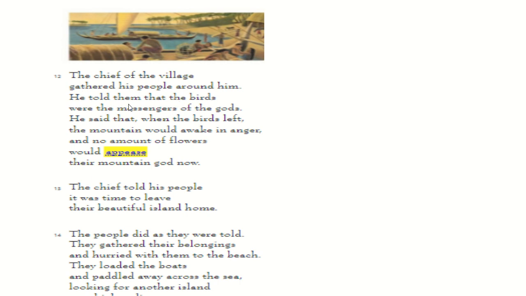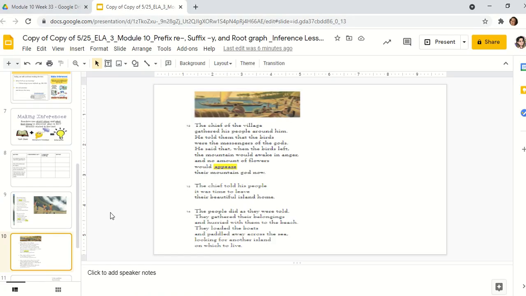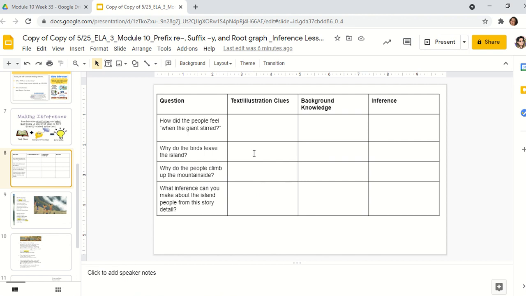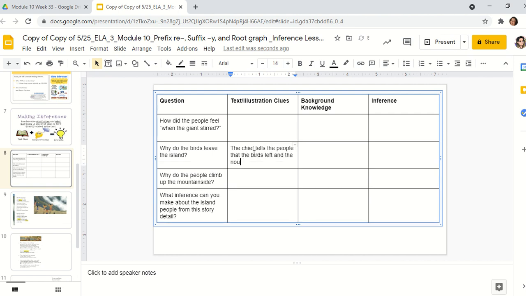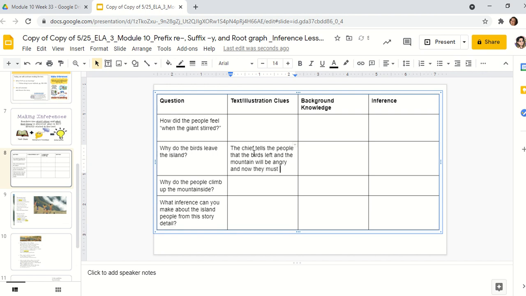The chief is telling the people that the birds were the messengers and that the birds left, and now the mountain is going to be angry now that the birds left. So let's start to type that in here. Text and illustration clues: The chief tells the people that the birds left and the mountain will be angry. And now they must leave too.